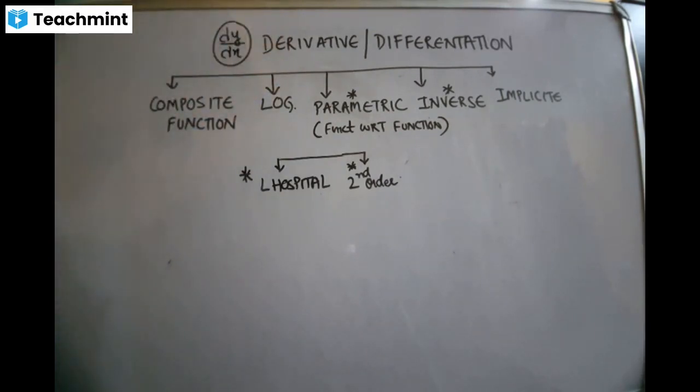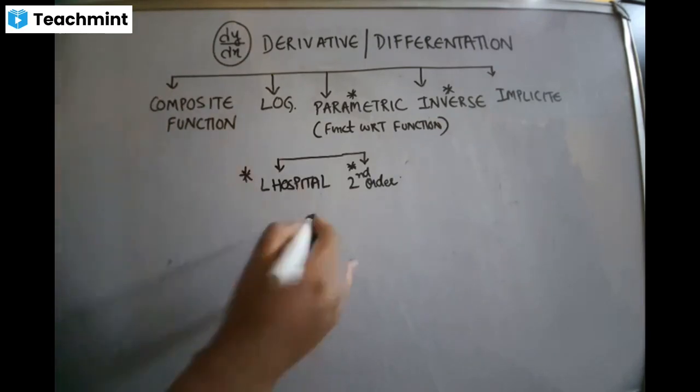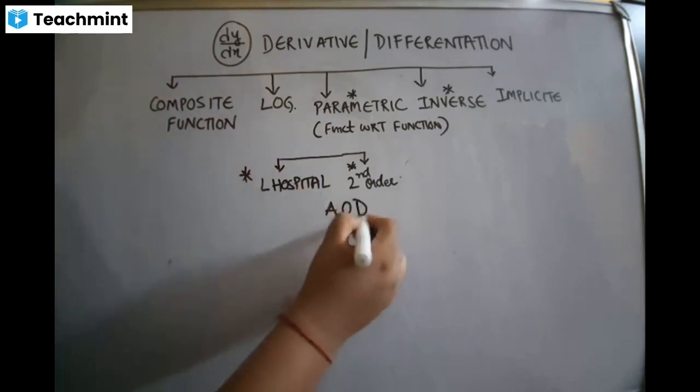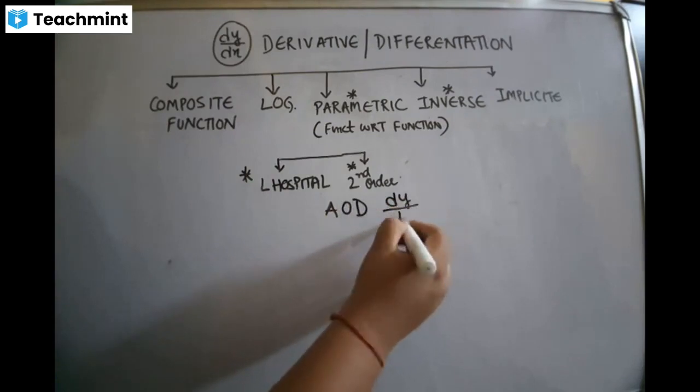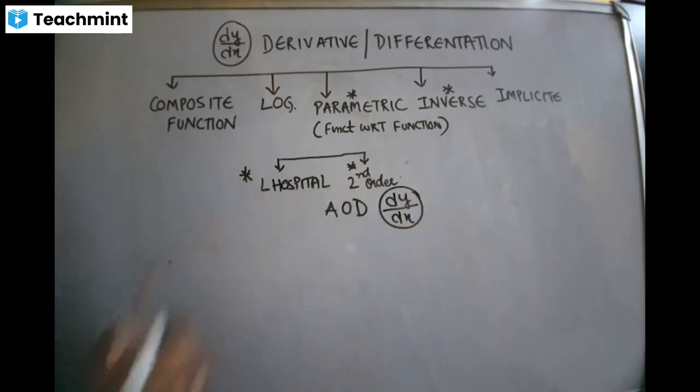This value, dy by dx, has got various names and various applications in day-to-day life. That comes under application of derivative. Application of derivative means this symbol dy by dx has a lot of applications. Is that clear?